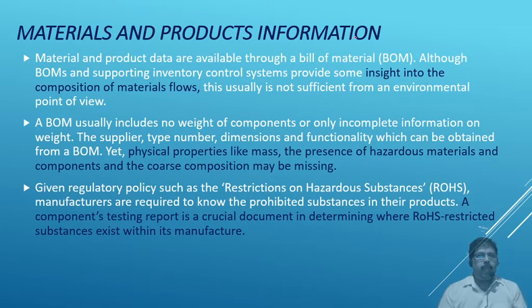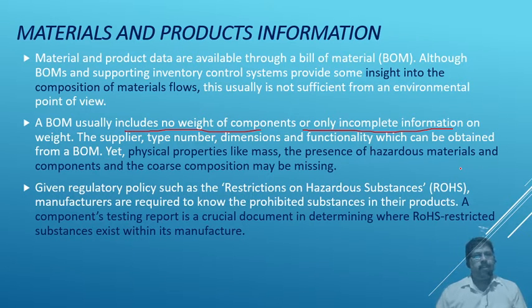So in a bill of materials, it will include the quantity. Here it is mentioned: it will include the weight of the component, the supplier type, the number, the dimension. For example, if you purchase one laptop, in the bill they will not provide what type of hazard materials are used.